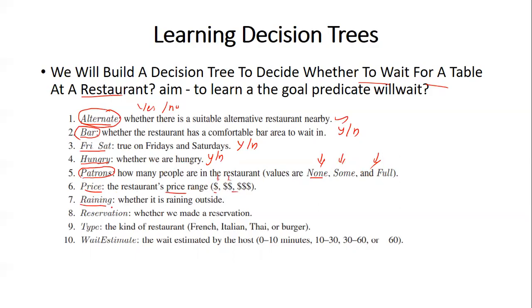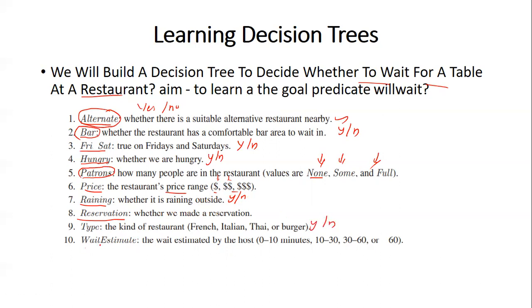Raining. This parameter says whether it is currently raining outside or not. If it is raining, it will be yes. If it is not raining, it will be no. Reservation. This parameter says whether the user has currently reserved any table in the restaurant or not. Before coming, has he made any reservation on a particular table? If he has, this parameter will be yes, otherwise it will be no.